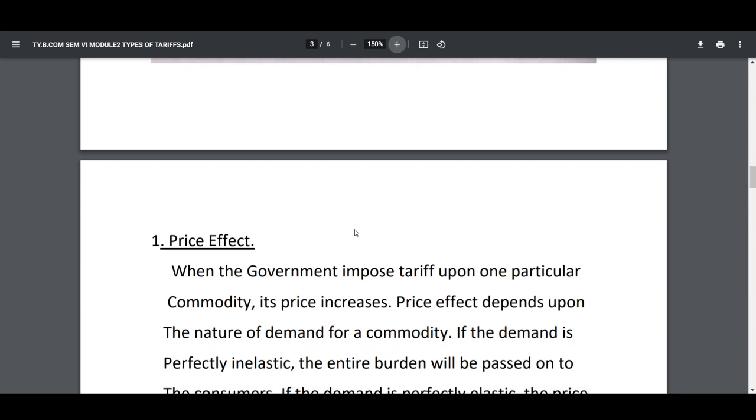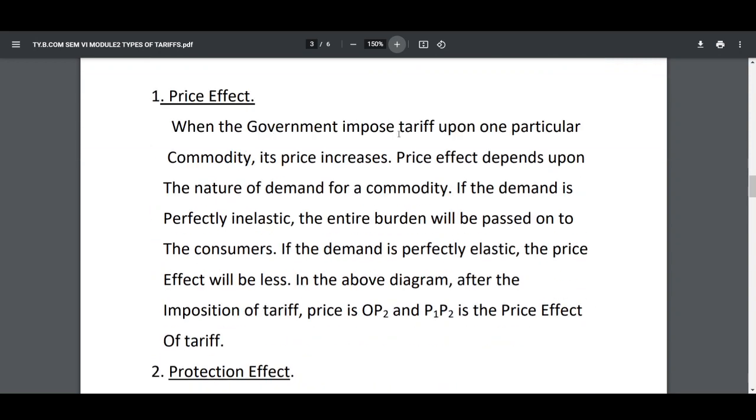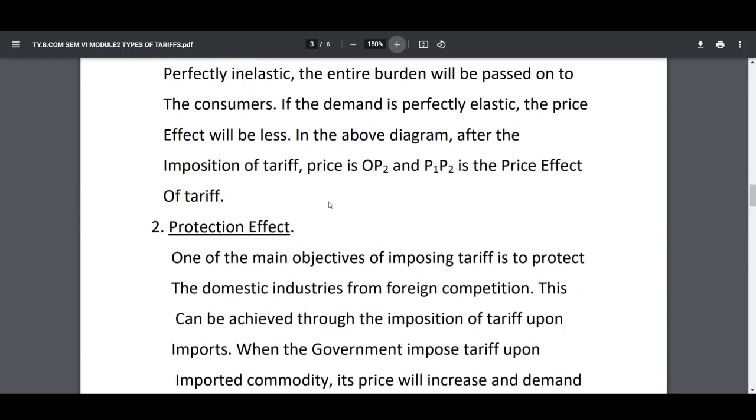The first one is price effect. When the government imposes tariff upon one particular commodity, naturally its price will increase. Price effect depends upon the nature of demand for a commodity. If the demand is perfectly inelastic, the entire burden will be passed on to the consumers. If the demand is perfectly elastic, the price effect will be less.